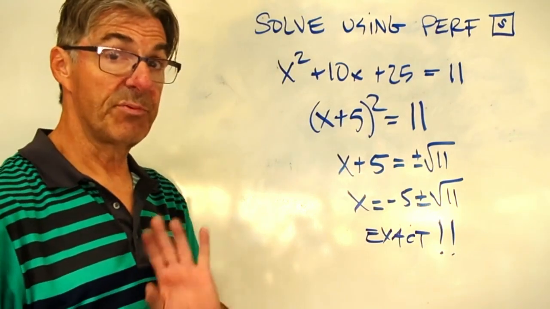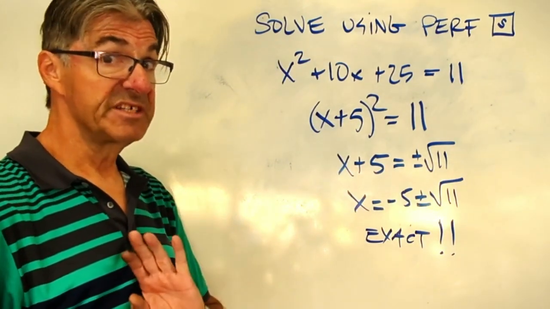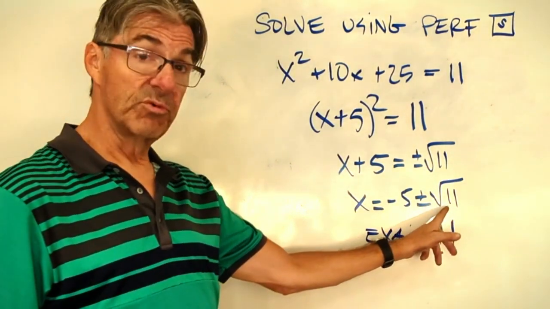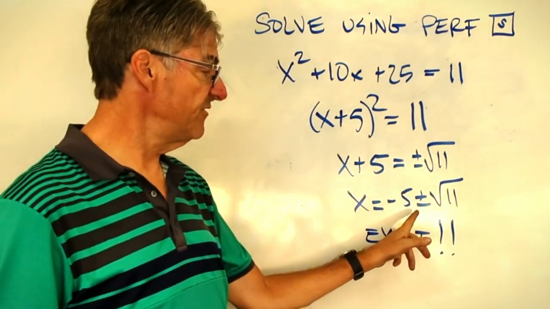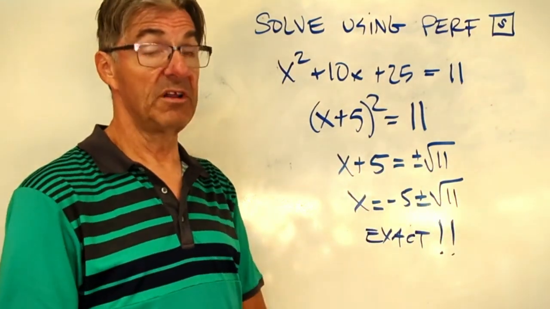Pay attention to the prompts. If the prompt says exact, don't put this root 11 in your calculator and get 2 values. Just leave it as negative 5 plus or minus root 11.